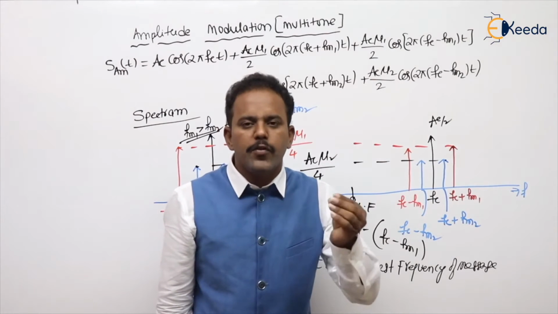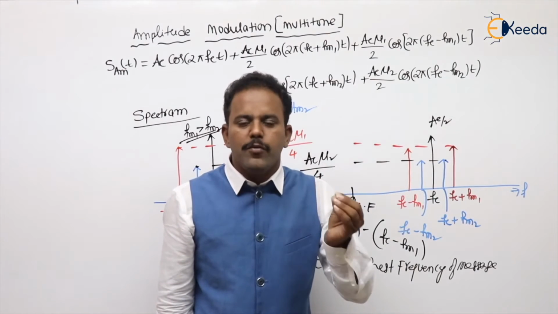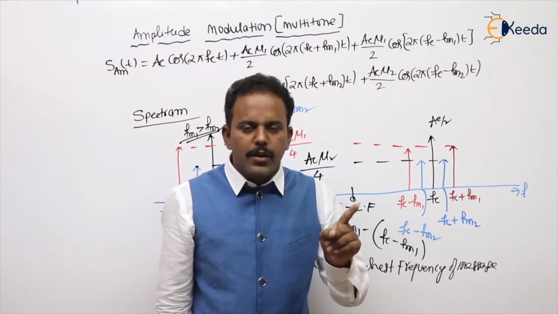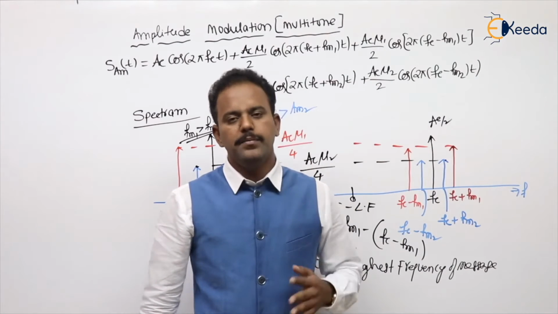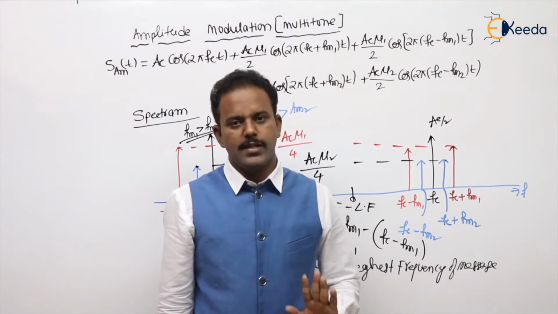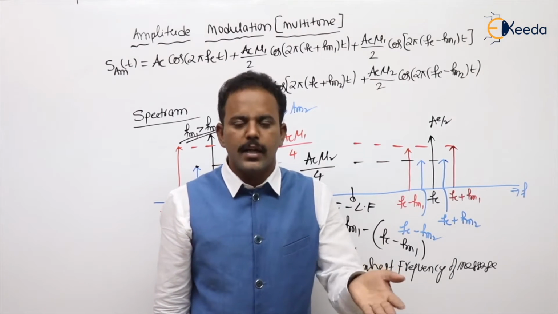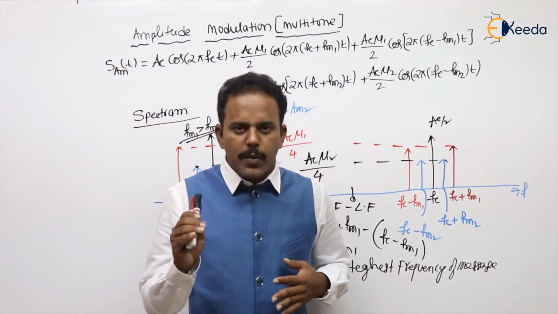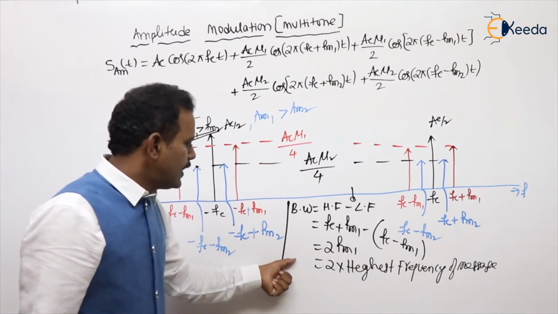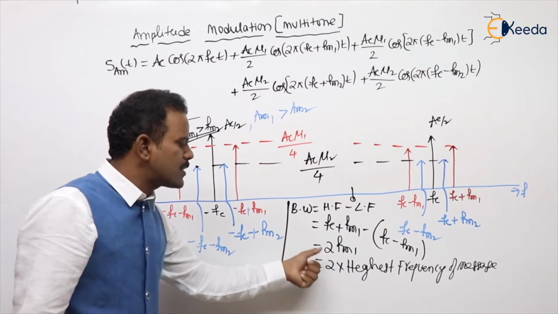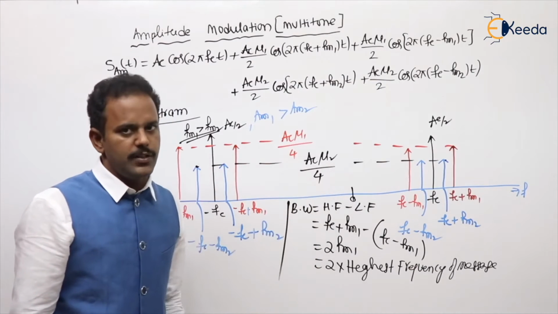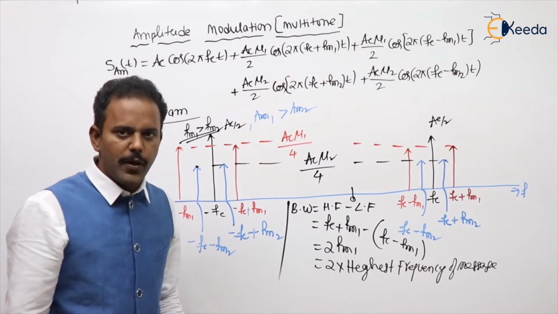Then the bandwidth of AM is twice the highest frequency. What is the highest frequency there? 30K, 2 into 30K, that is 60K. So whenever multiple frequencies are there, bandwidth is nothing but 2 times the highest frequency of the message. Are you following my point or not?